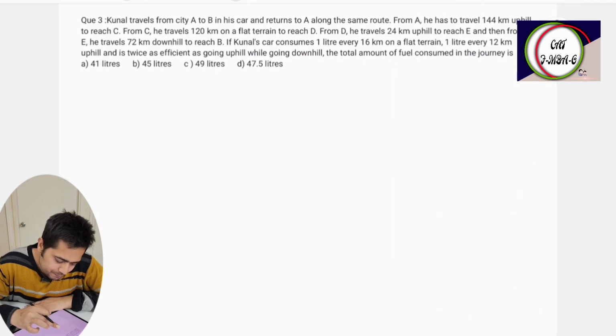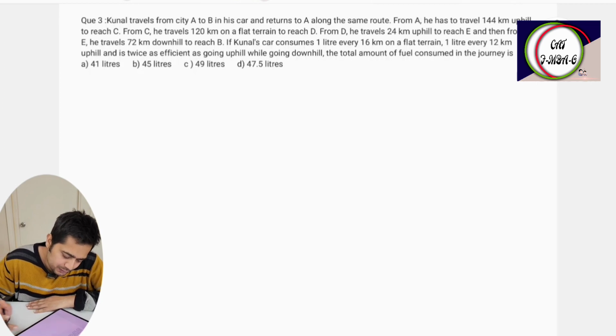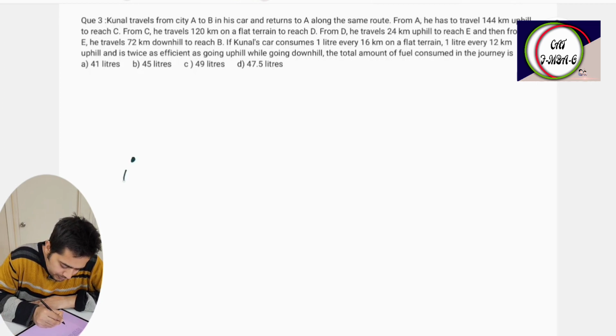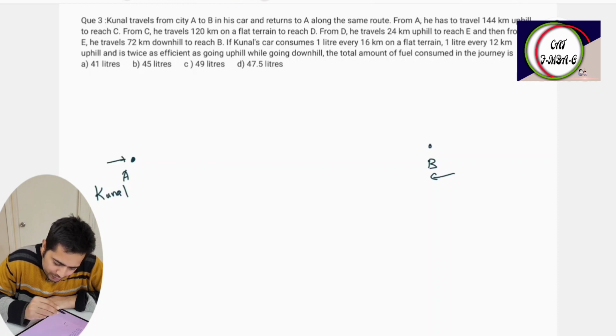Okay, question number 3. Kunal travels from city A to B in his car. Kunal is here and returns along the same route. From A, he has to travel 144 kilometer uphill and then reach C. From C, he travels 120 kilometer flat and then reach D.